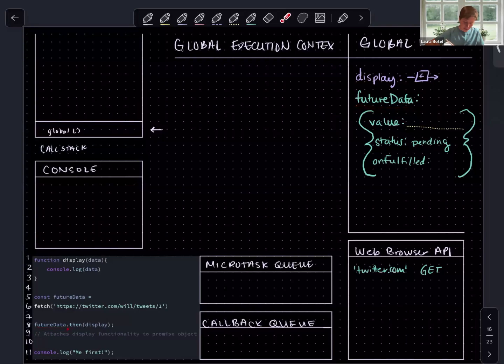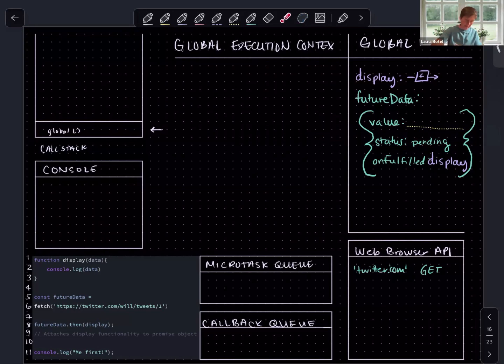It is an object. It does have a hidden property, a built-in property called then. And when we invoke then on a promise object and pass it an argument, a callback function, what happens is that it is going to take that callback function, copy this, and save it within our onFulfilled property. We can get into the details on what this is later, but this is as detailed as we're going to get into it for right now. Display is in our onFulfilled property.